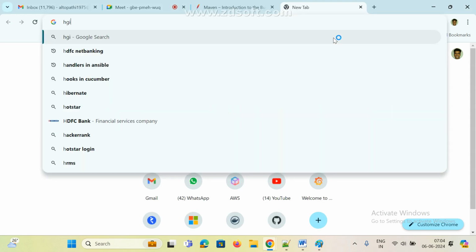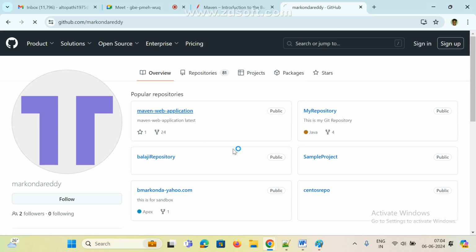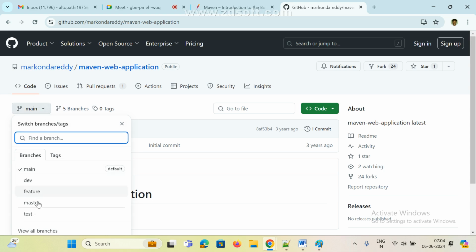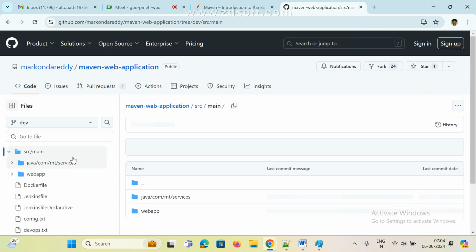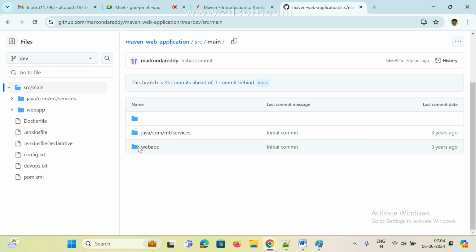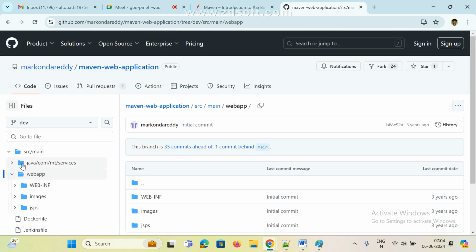See here, github.com. If you click on any project, for example, I am selecting a branch. These are the many files. If you click on src, under src there is a service file, web application, images, JSP file, WEB-INF. In real time we can see the same structure, but with many files. Apart from this, there is no change. Here we can see one or two files, but in real time we see many files.